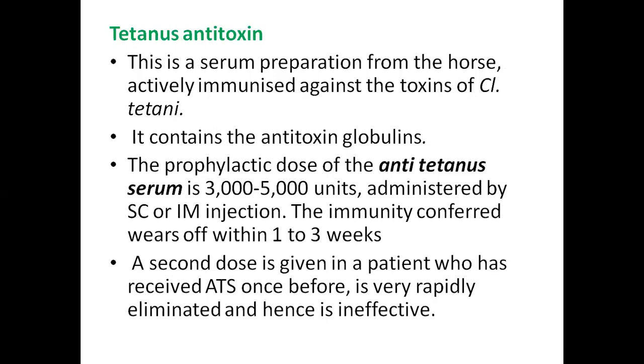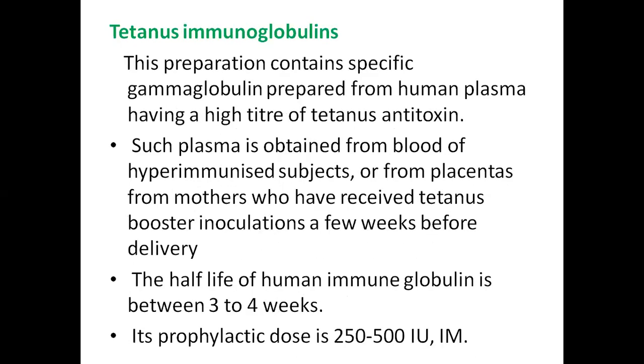The prophylactic dose of anti-tetanus serum is 3,000 to 5,000 units, which is administered subcutaneously or intramuscularly. The immunity is attained within 1 to 3 weeks. A second dose is given only in a patient who has already received the anti-tetanus serum before. It is rapidly eliminated and it is less effective, or it may be ineffective also.